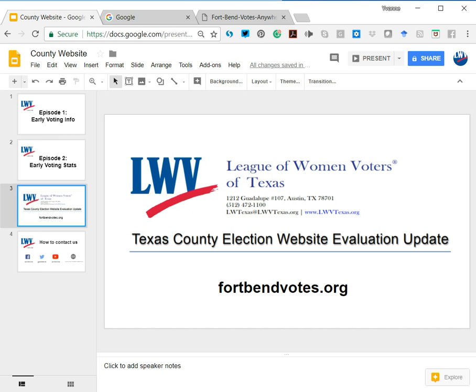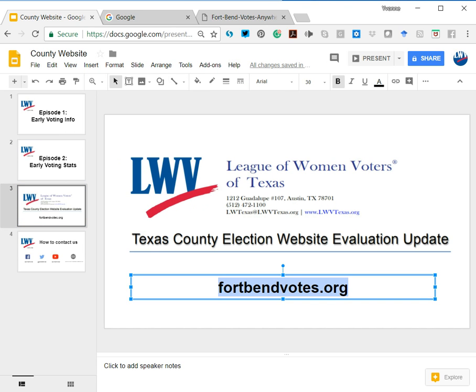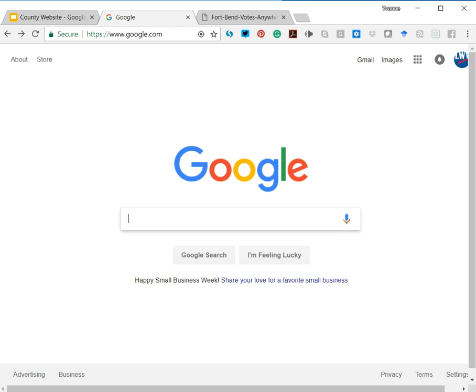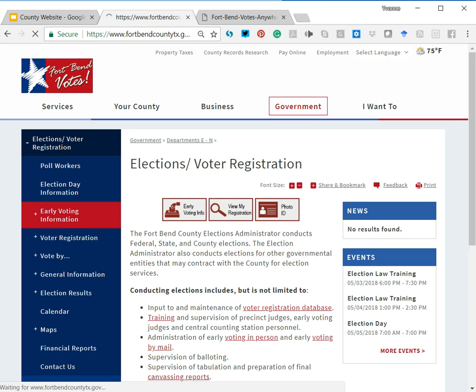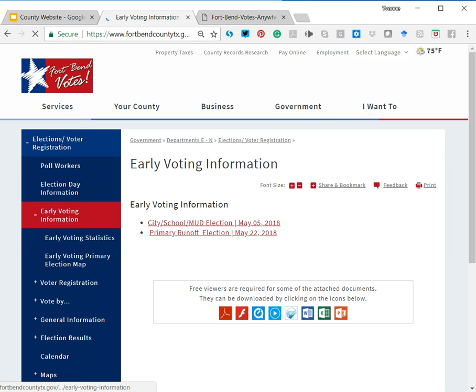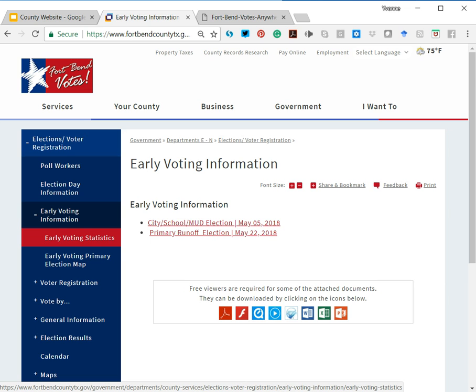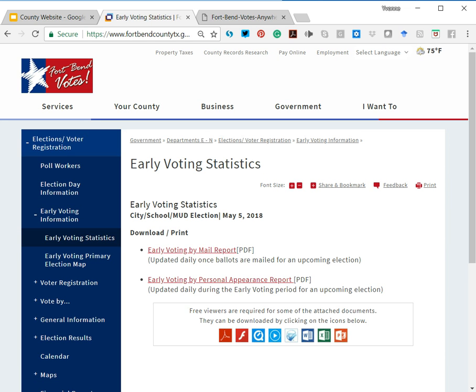So if you remember from the first episode, we talked about this URL, fortbendvotes.org. I'm going to put it here in the URL bar, an easy way to get to the Fort Bend County Voter Administration website, which is an excellent website. So we're going to select here under early voting. I'm specifically going to talk in this episode about early voting statistics.